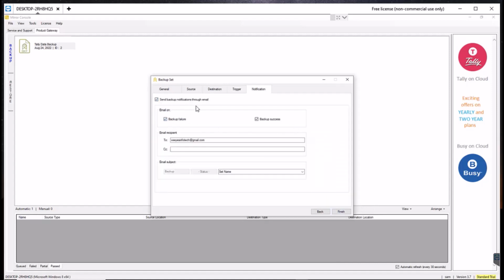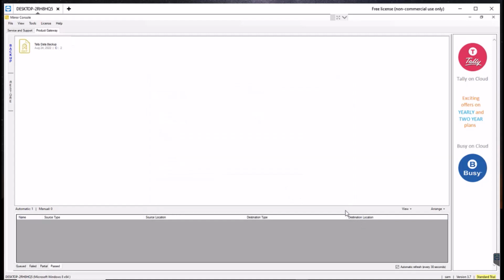If you want a backup intimation, you can tick this option, send backup notification, and you will get the notification. Finish. Now you can see queued, failed, partially processed and paused. Paused means successfully done. Now the time is 4:32. Now you can see at 4:33 the process automatically comes here, queued, fresh. Yes, see, automatically you will receive the details, queued. That means the backup process will be started.